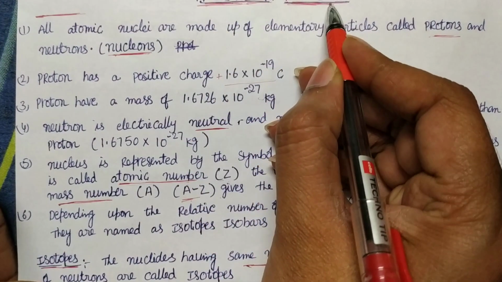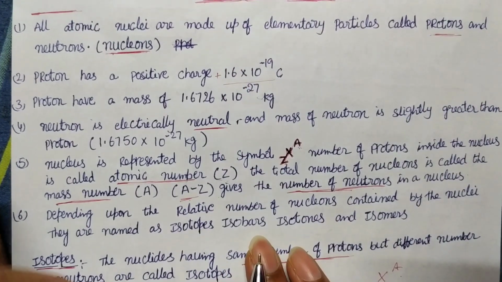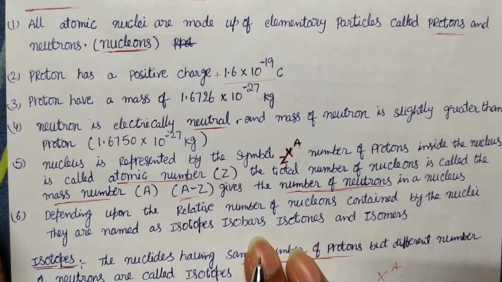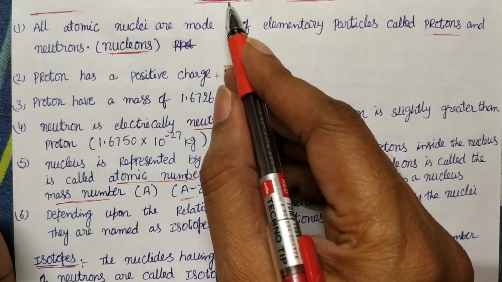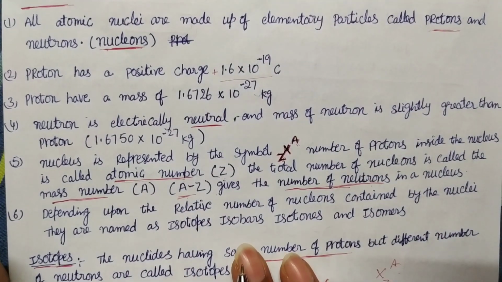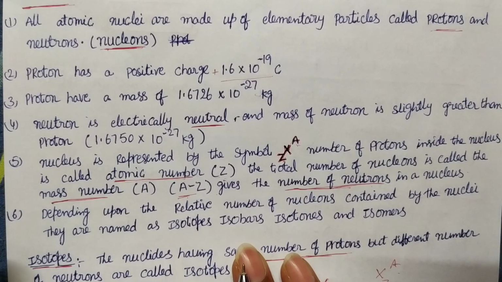Nuclear physics. In this chapter, we are studying the nucleus, that is, the properties of the nucleus. The nucleus is a part of the atom. In an atom, we have neutrons, protons, and electrons.